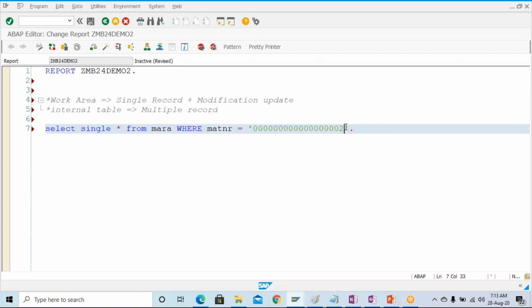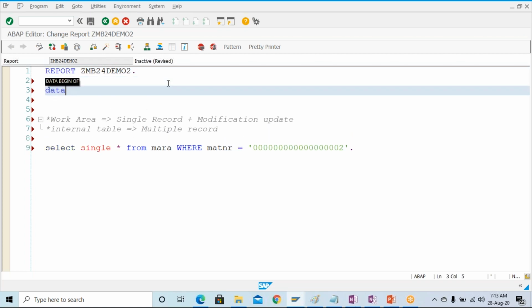Just to understand, we want to fetch a single material number from this MARA table and we want to put it somewhere, so we must have a work area. We have to define the work area. Let's go and define one work area: data wa_mara. WA stands for work area. Generally we use this practice WA, or some people also use w_mara. It all depends on what naming convention you are going to use. But generally wa_mara will be used. Different naming conventions also exist, and we'll discuss them in a subsequent session.